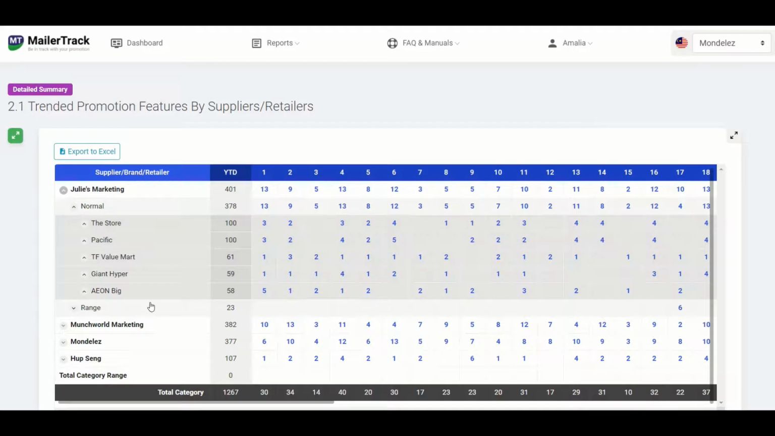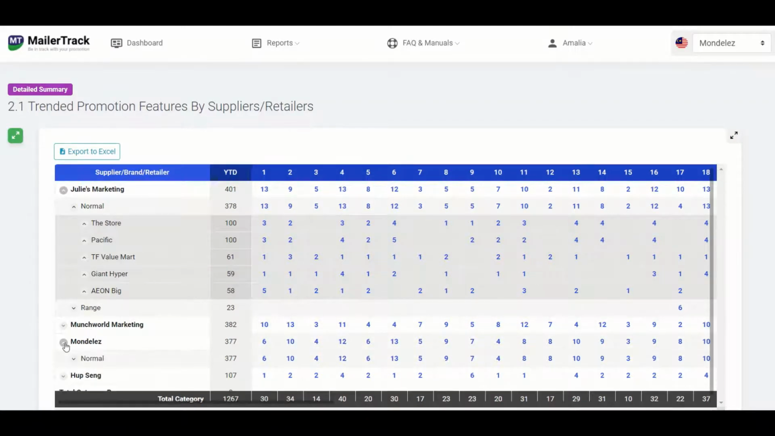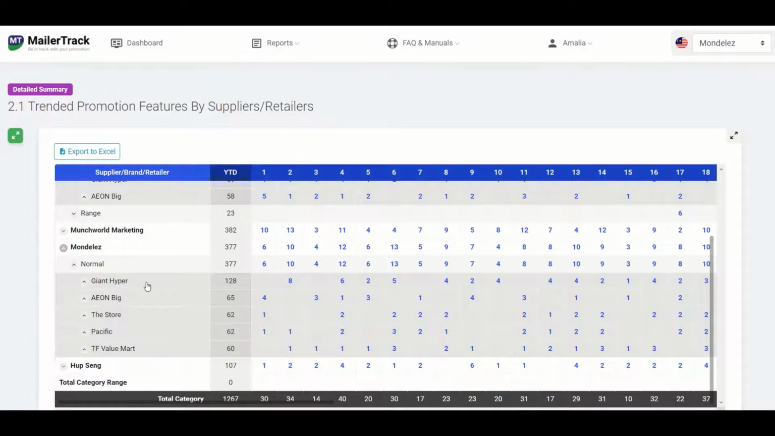Also, please keep in mind that for this report, we've only selected the top 5 retailers. So if we selected all retailers instead, the order of the suppliers here may be changed. We'll look into Mondelez. So for Mondelez promotions, it's mainly being promoted at Giant, followed by Aeon Big, the store, Pacific, and TF Value Mart.